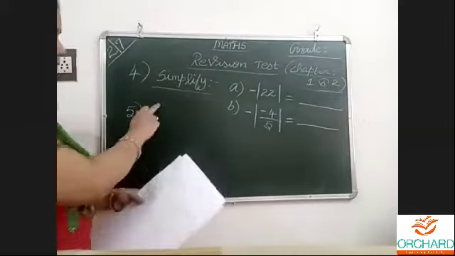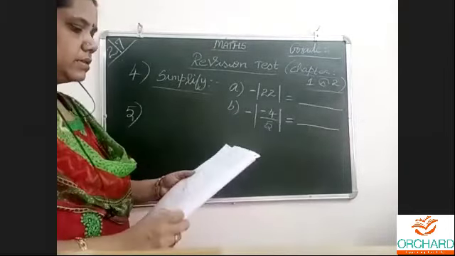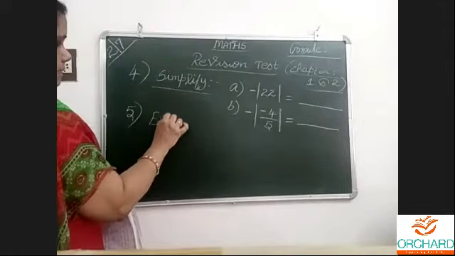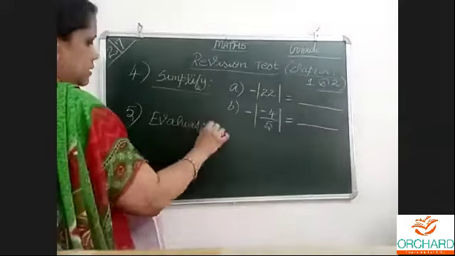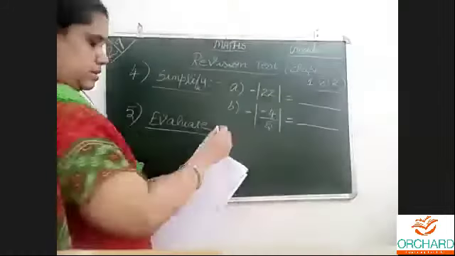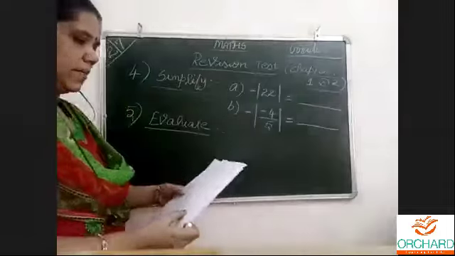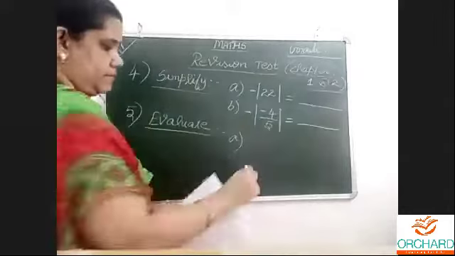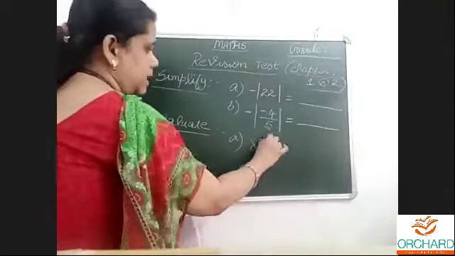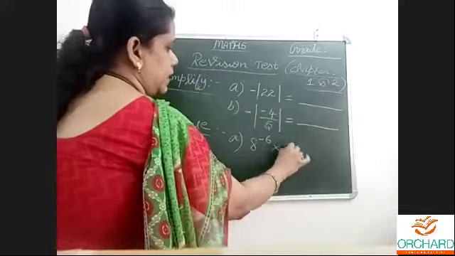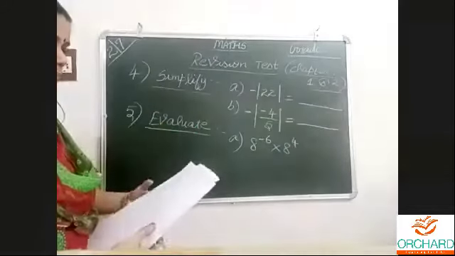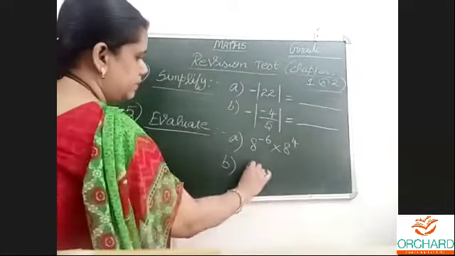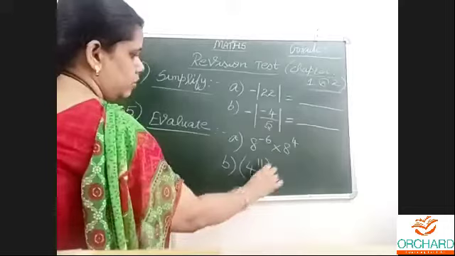This is modulus. Minus is outside, and inside it is there. Now don't show me. After doing both the questions, show. Evaluate. After doing both the questions, evaluate. A, B. 8 power minus 6 multiplied by 8 power 4. And B1: 4 power 11, the whole power 0.